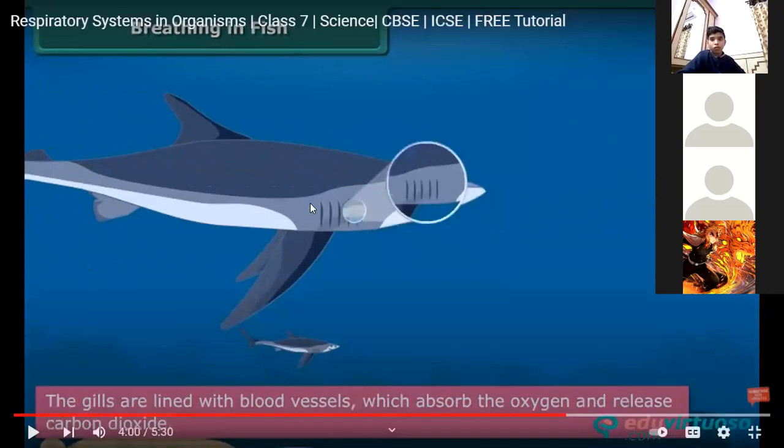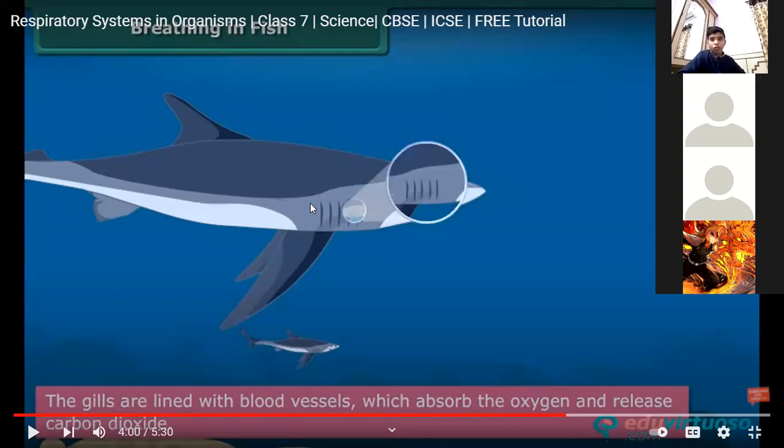Understand, right? What is the gills? What is the respiration process in the fish? What is the main important thing in the fish to undergo the respiration process? Gills. Sir, actually, gills take in water, the sea water or the ocean water, whatever, and they pass that water over the gills.